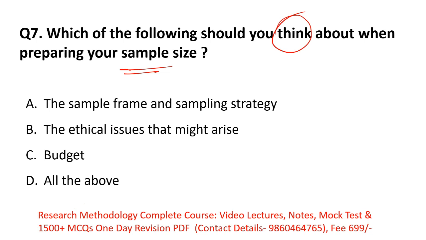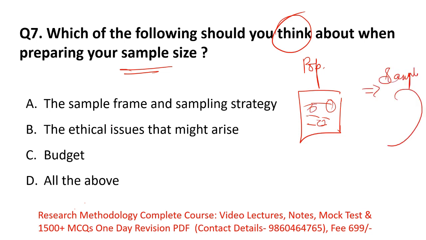Okay, so remember, what is a sample, and how do you collect your sample? You have a population. Researchers generally don't perform research on the whole population. Researchers select some members from the population, which become their samples. If I am a researcher selecting my samples from the population, what should I think about?